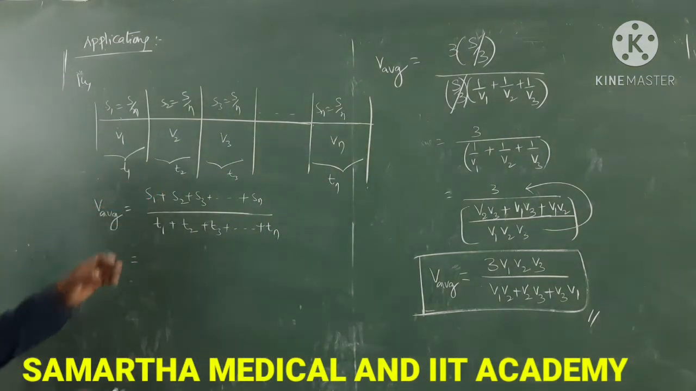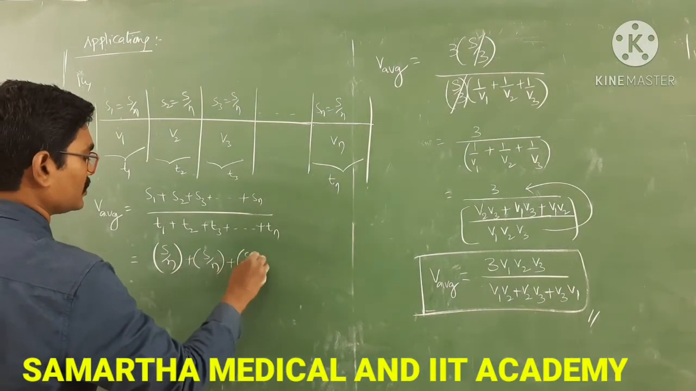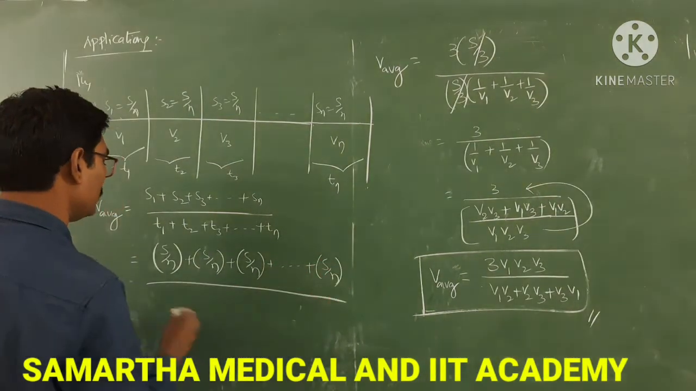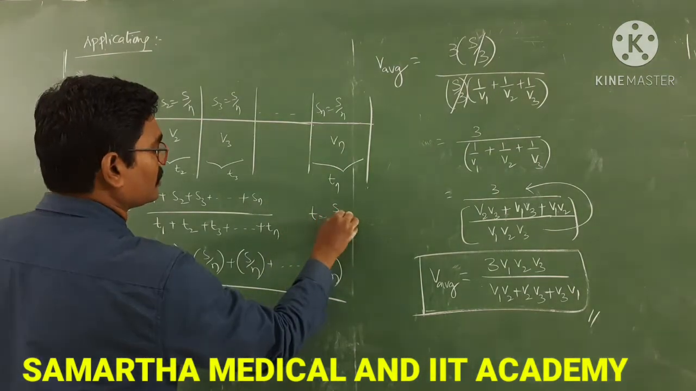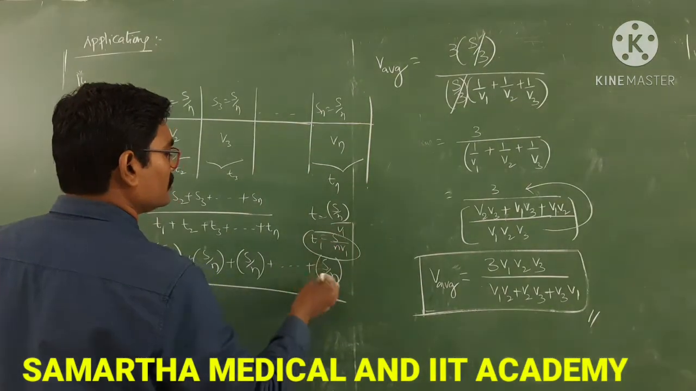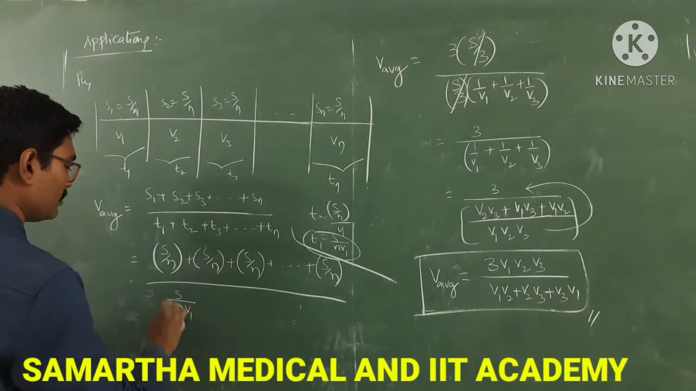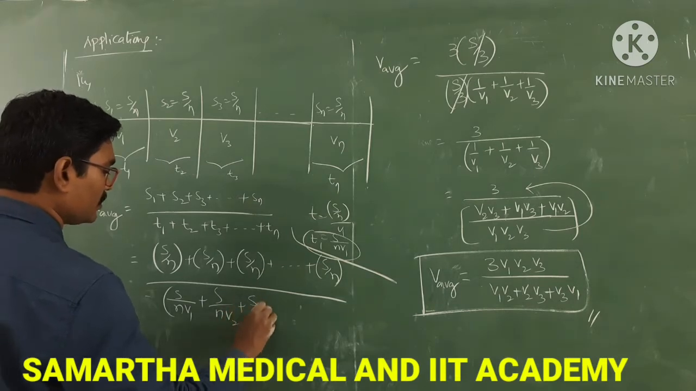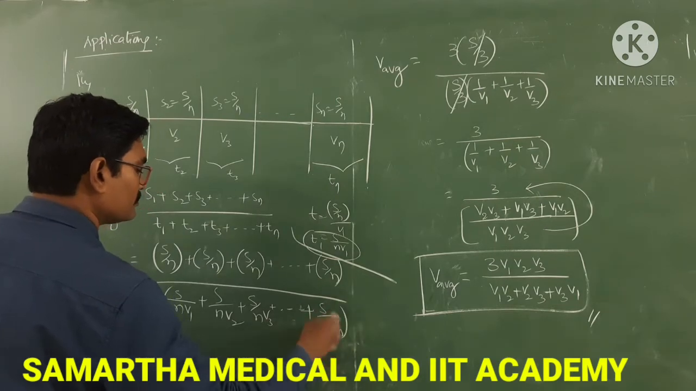Now what is S1? S by n plus S by n plus S by n, n times, S by n, by T1. T1 is equal to S by n by V1. So S by nV1, that is T1. Similarly, S by nV1 plus S by nV2 plus S by nV3 plus so on plus S by nVn.